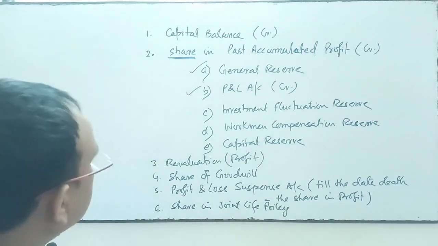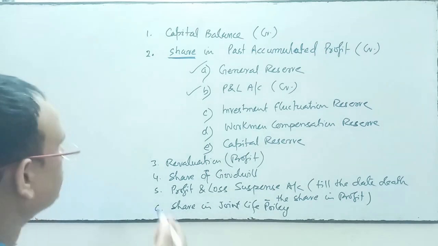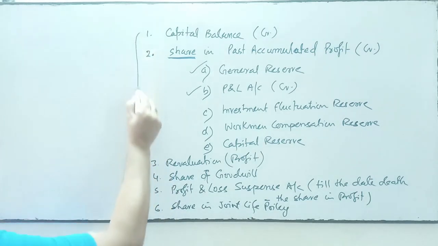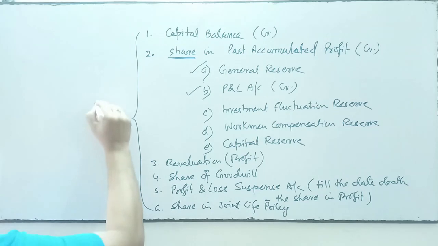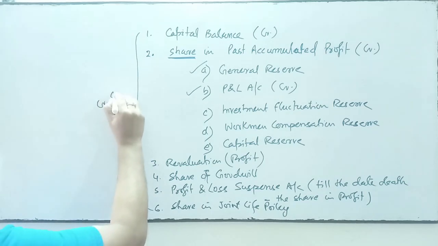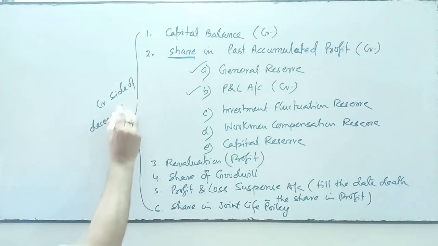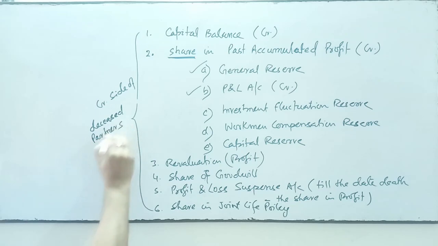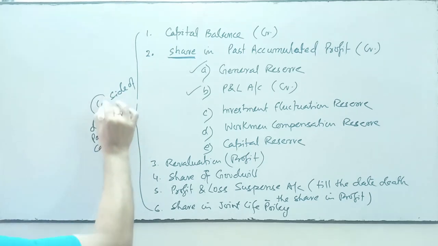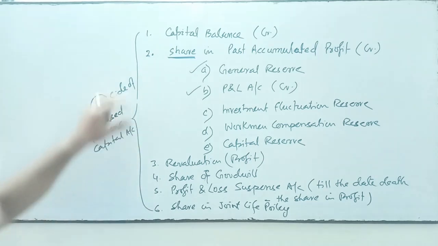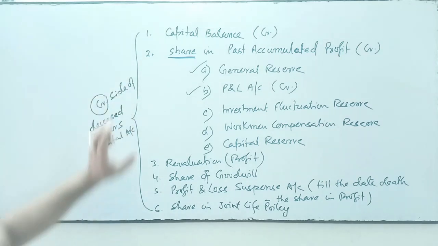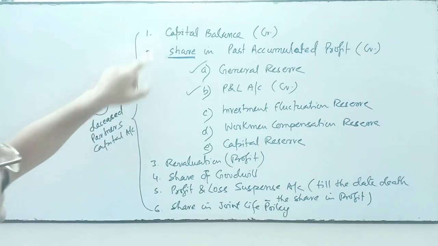So what are the amounts we will transfer to the credit side of the deceased partner's capital account? First, the opening capital balance.